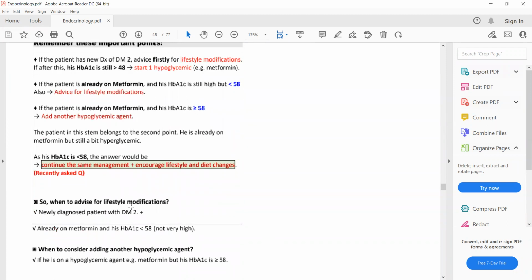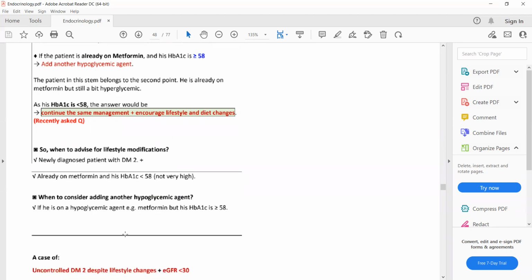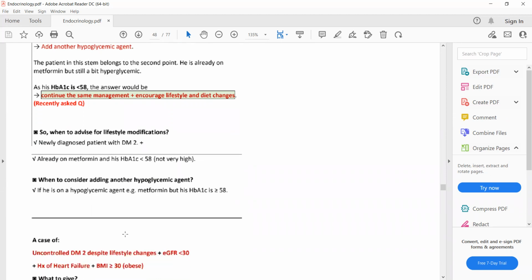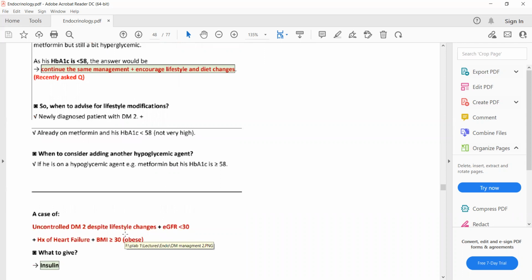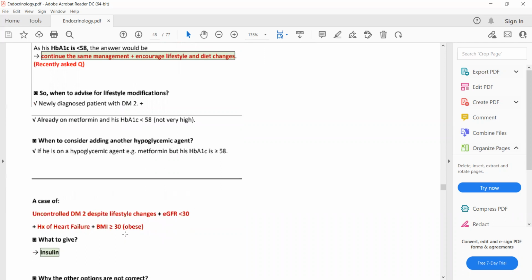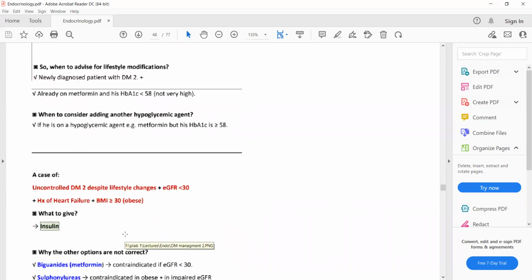So when we advise lifestyle modification to a newly diagnosed patient with diabetes type 2 mellitus already on metformin and has HbA1c less than 58, again, to add a second anti-diabetic drug, HbA1c must be 58 or more than 58.